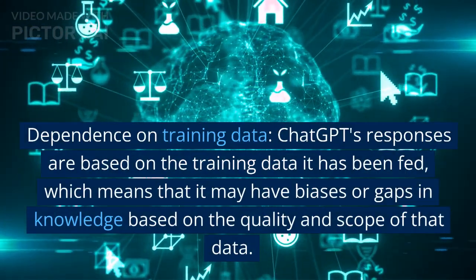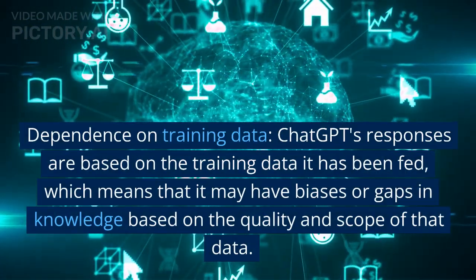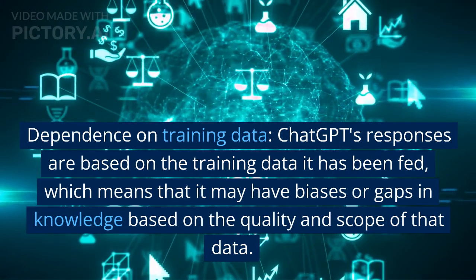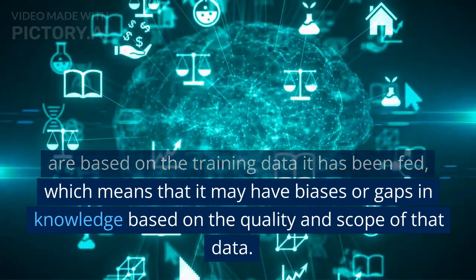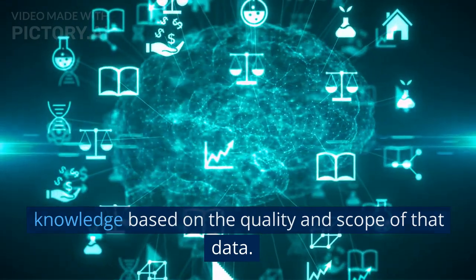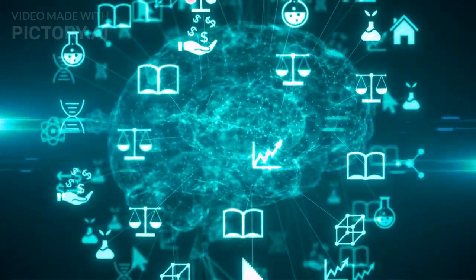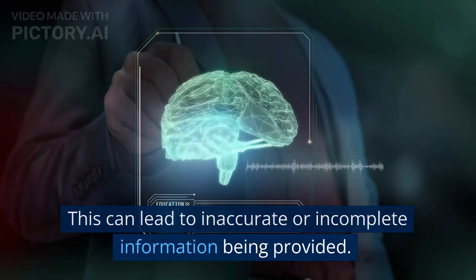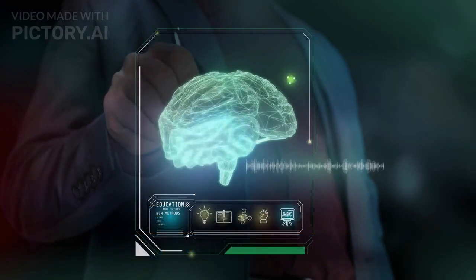Dependence on training data. ChatGPT's responses are based on the training data it has been fed, which means that it may have biases or gaps in knowledge based on the quality and scope of that data. This can lead to inaccurate or incomplete information being provided.